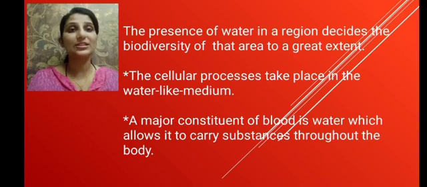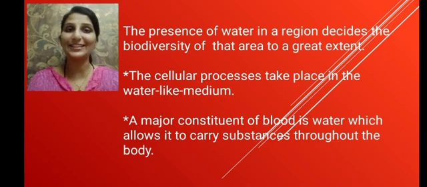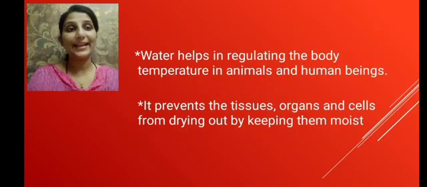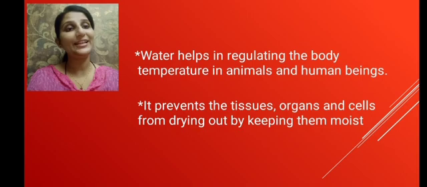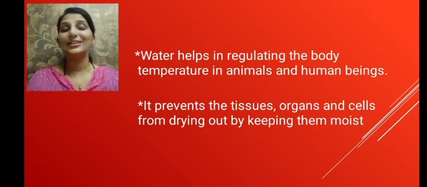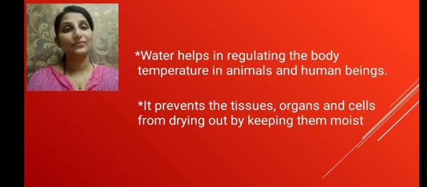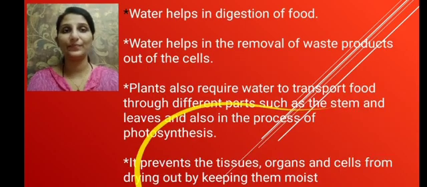And this water helps to carry substances throughout the body, and thus it acts as a circulating fluid. Water helps in regulating the body temperature in animals and in human beings. It also prevents the tissues, organs, and cells from drying up, thus keeping the organs, tissues and cells in our body in a moist condition.